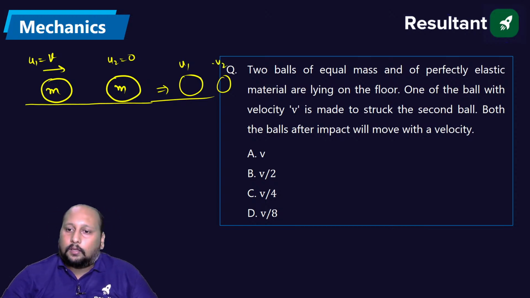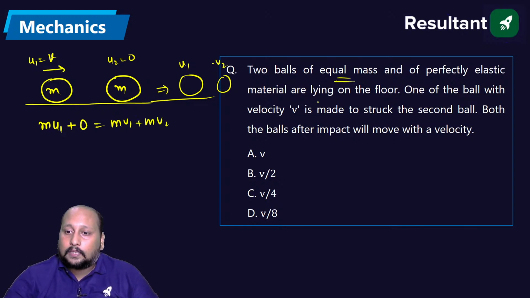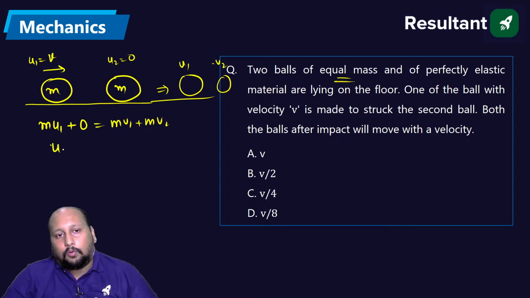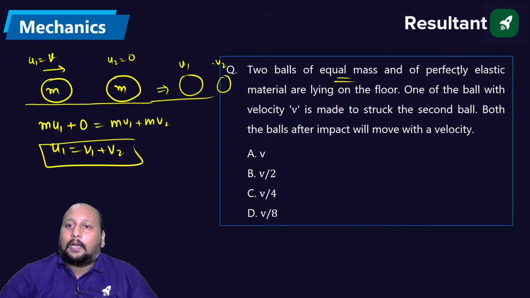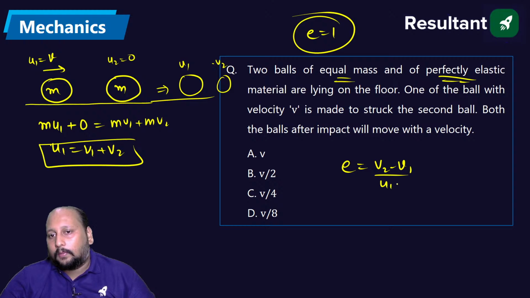Right? All okay, fine. So we can say mu1 plus 0 is equal to mv1 plus mv2, because both are having equal mass. So u1 is equal to v1 plus v2, and because we are having a perfectly elastic material, e is equal to 1, meaning v2 minus v1 divided by u1 minus u2.